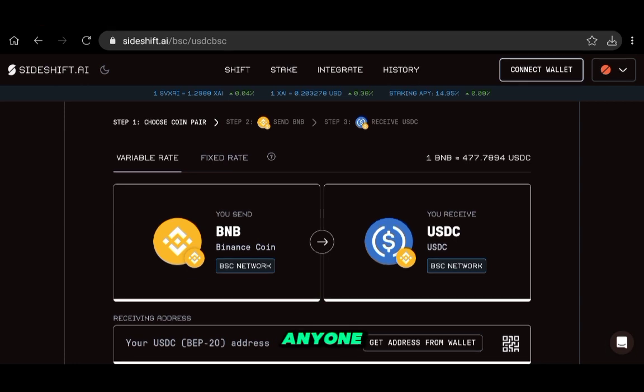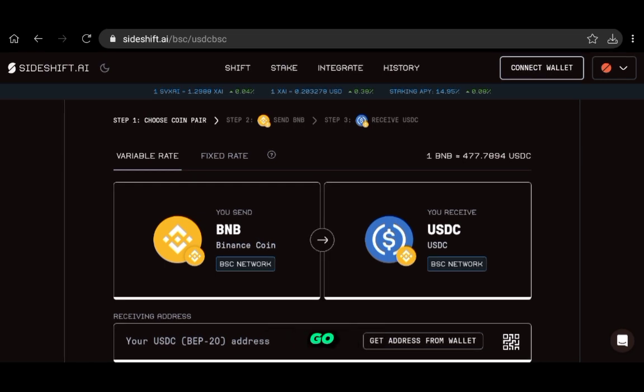But one of the main differences between Sideshift.ai and regular dexes like PancakeSwap or others is that in those, anyone can just list tokens. So there's a lot of scams. Sometimes you might go on trying to find a token like USDC and you end up choosing the wrong one because it's a scam. That is something which happens quite often. People do scam tokens with the same name as legit ones, and people who are just new to the game are misled, and the first one they find, they think it's the real thing when it's not.